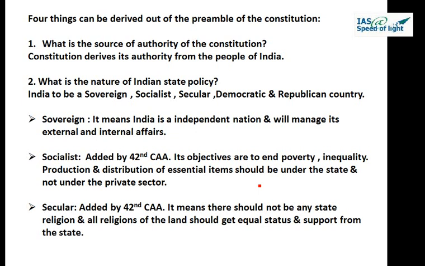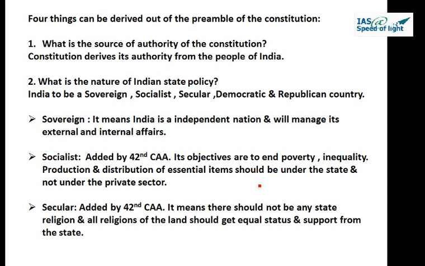So in the first paragraph, the words socialist and secular were added by the 42nd Constitutional Amendment Act. And again, if you see, in the unity and integrity of the nation, in the paragraph of fraternity, the part integrity was added by the 42nd Constitutional Amendment Act. Now let us analyze this whole text. This whole text gives us four pieces of information.